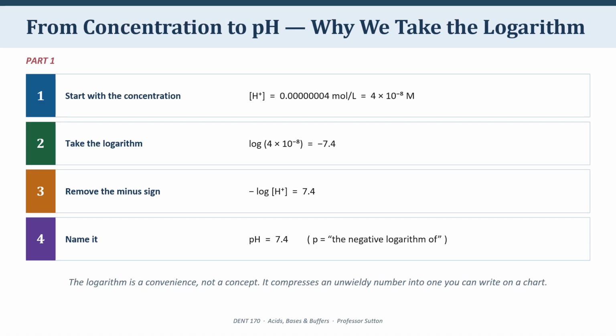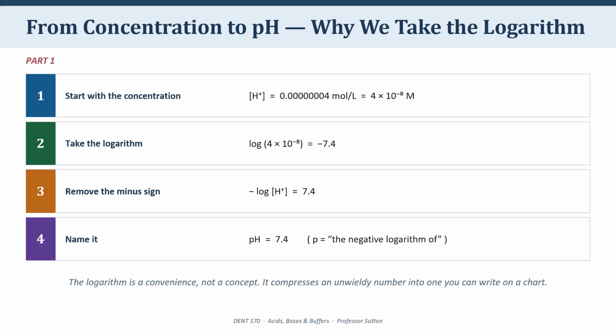So, H plus concentration is 4 times 10 to the minus 8 moles per liter. Since you don't want to work with such a number, it has been compressed. There are 4 steps. Step 1, the concentration itself, 4 times 10 to the minus 8 molar. Step 2, you take the log. The log of 4 times 10 to the minus 8 is minus 7.4.